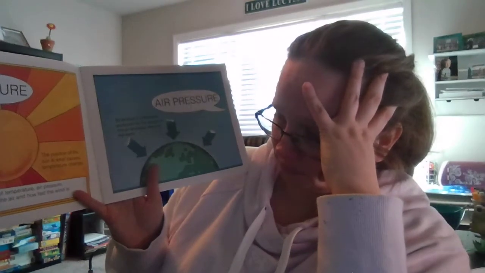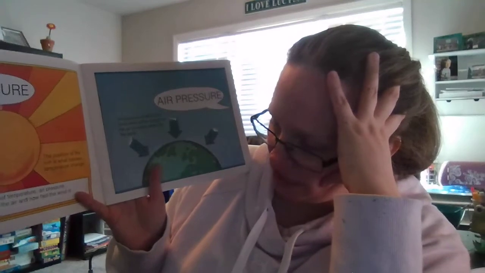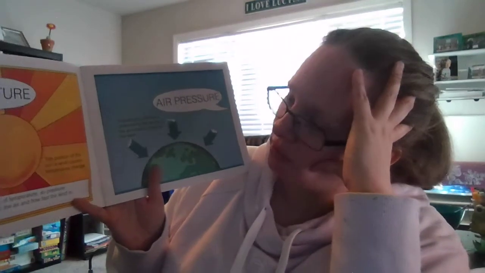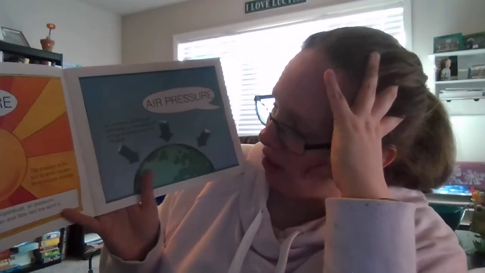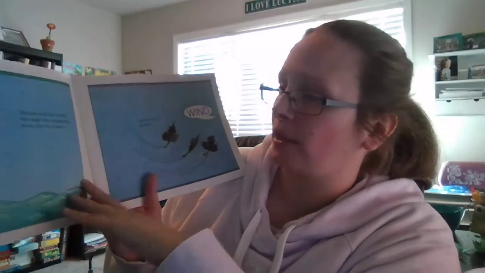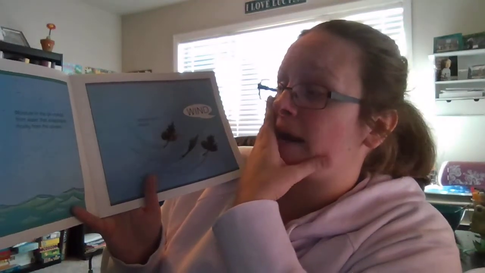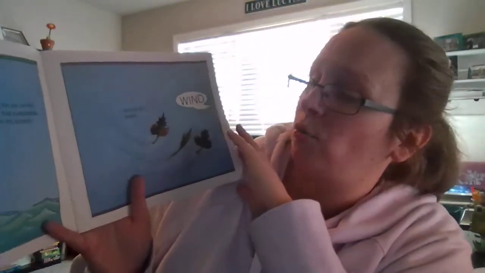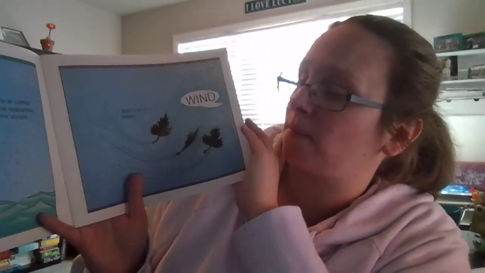Weather is made up of different parts: temperature, air pressure, how much moisture is in the air, and how fast the wind is moving. The position of the sun is what causes temperature change. Air pressure is a force produced by the weight of the air pressing down on Earth. Moisture is the water in the air that evaporates mostly from the ocean. Wind is the air in motion.